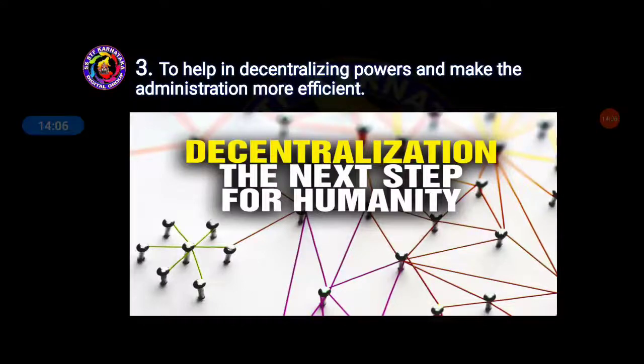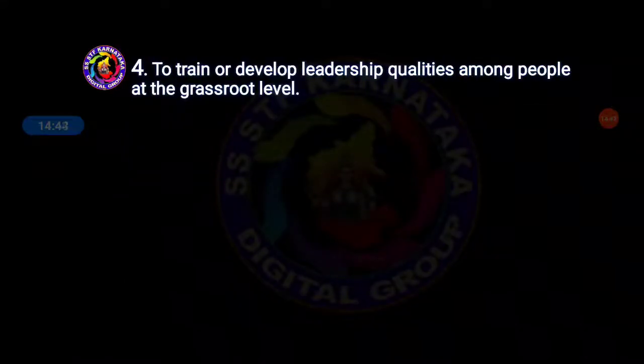Another objective is to help in decentralizing powers and make the administration more efficient and more effective. Students, this is the third objective of local government. Now the fourth objective is to train or develop leadership qualities among people at the grassroots level.